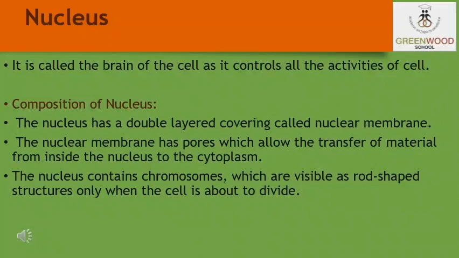Now students, let us discuss the second feature of the cell structure, that is the nucleus. It is popularly known as the brain of the cell. It is composed of a double layered covering called the nuclear membrane. It has numerous pores which are known as nuclear pores. They transfer material from inside of the nucleus to the cytoplasm. The nucleus contains the chromosomes, which are visible as rod-shaped structures only when the cell is about to divide.